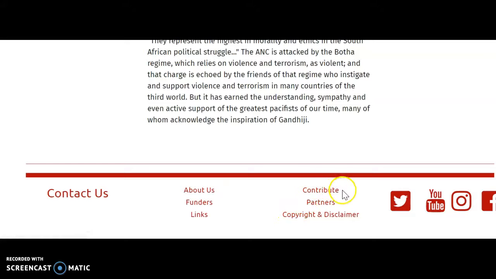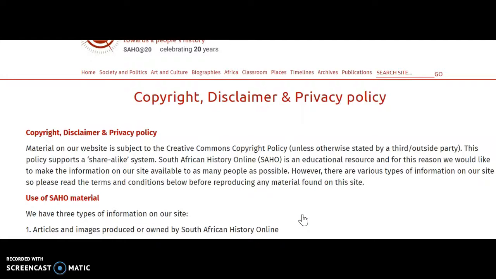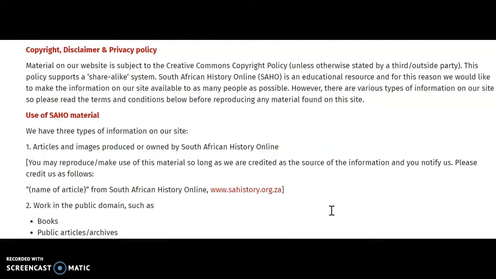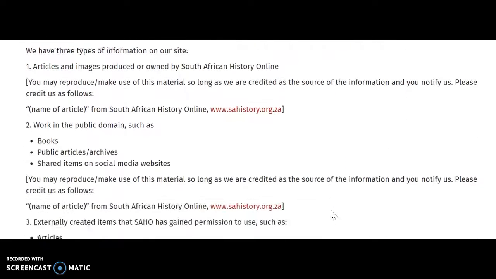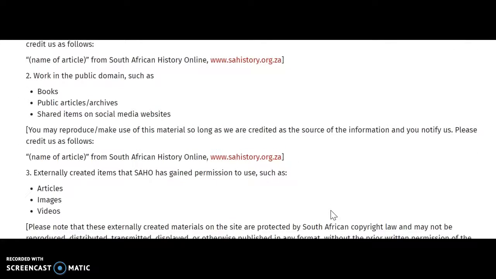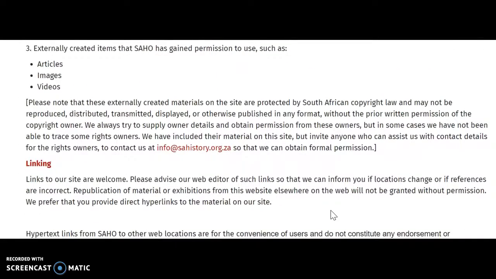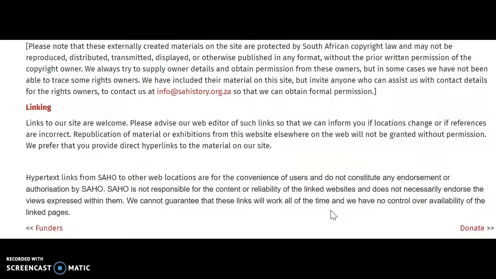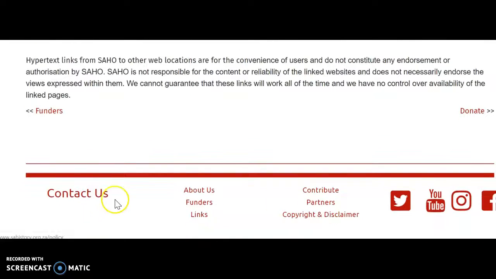This contribute button makes me a little more leery. Makes me feel like maybe this is a little more like Wikipedia where anybody can say stuff. So I would question that. They do have a presence on all the major social media, but this copyright button is major, and they specifically tell you what you're allowed to use and what you're not based on the copyright laws and the information that they already have. They tell you exactly how to cite the information from them so you know it's theirs.